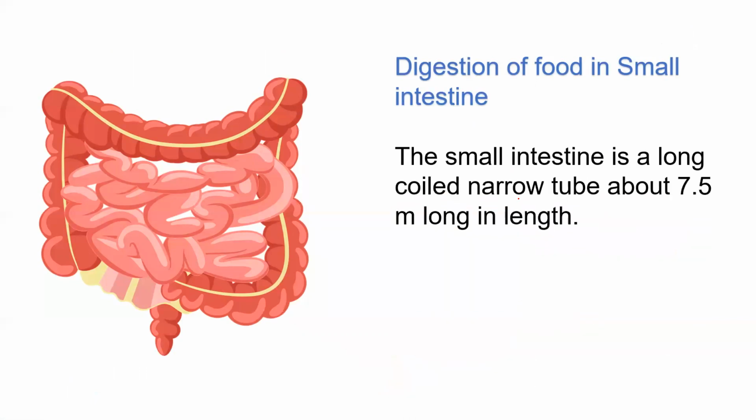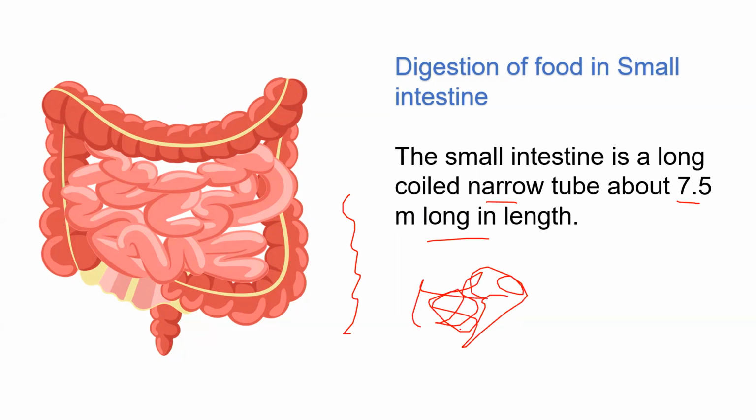Alright, now digestion of food in the small intestine. The small intestine is a long, coiled, narrow tube, about 7.5 meters long. You would be thinking that I am joking. How can it be 7.5 meters long, because even your body isn't 7.5 meters long? Just in your stomach, how can it be 7.5 meters long? This is not possible. But it is said that the small intestine is like this.